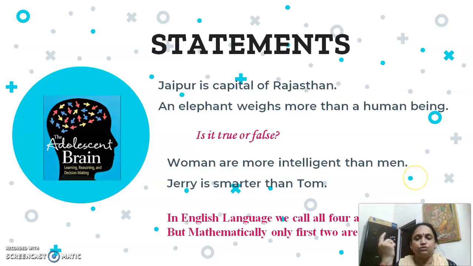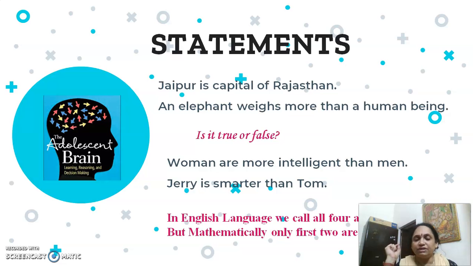Now look at the other two sentences. Women are more intelligent than men and Jerry is smarter than Tom. Can you tell whether these two sentences are true or false? No, it's not easy. They are ambiguous. They are vague. So, according to the English language, we can call all four of these sentences statements.